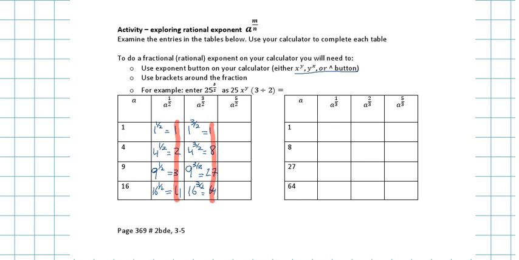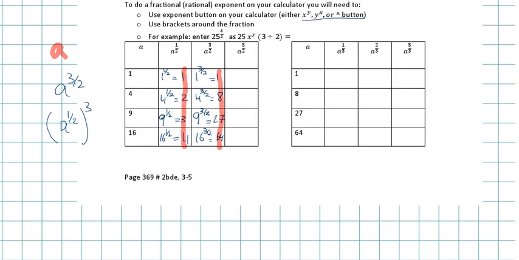I can actually write it like this, can't I? Because what's a half times a 3? 3 over 2. And this right here is this. Do you see that? This is the base right here, and then you're raising it to the power of 3.